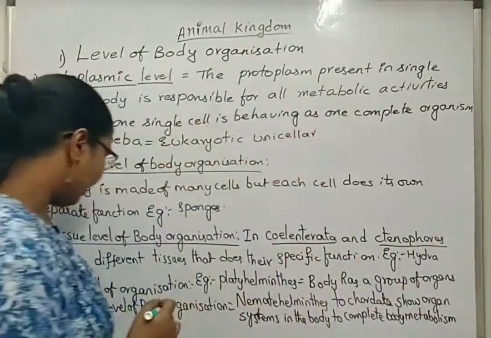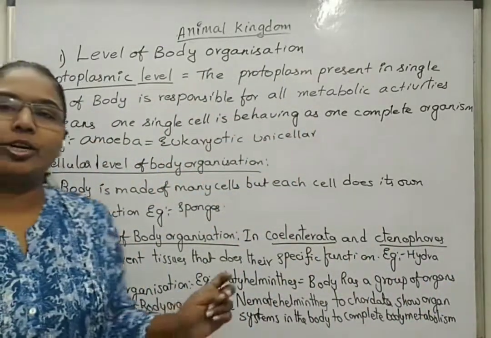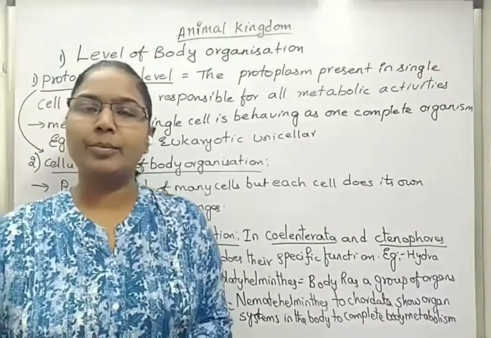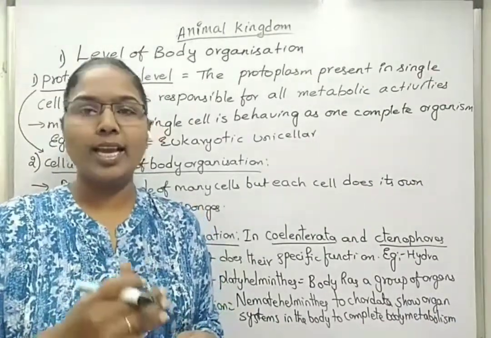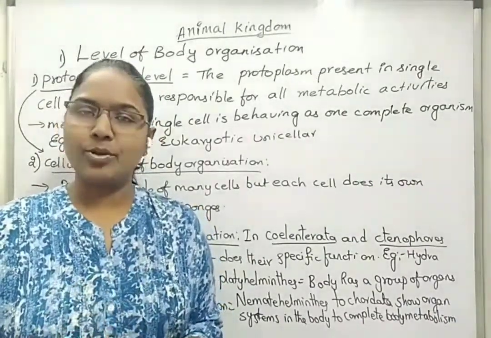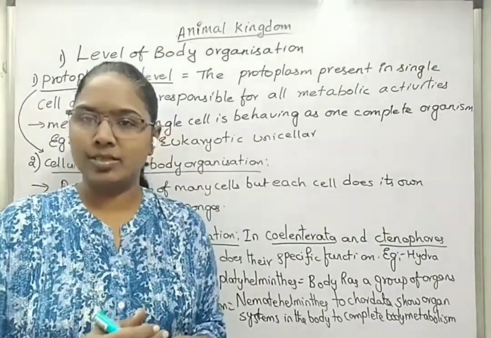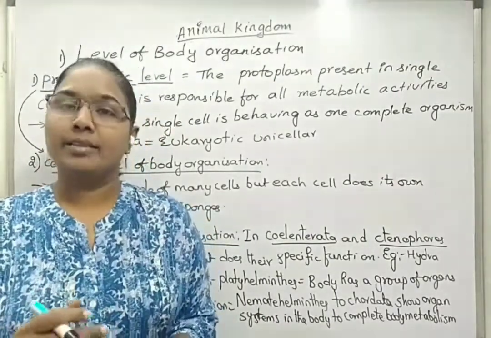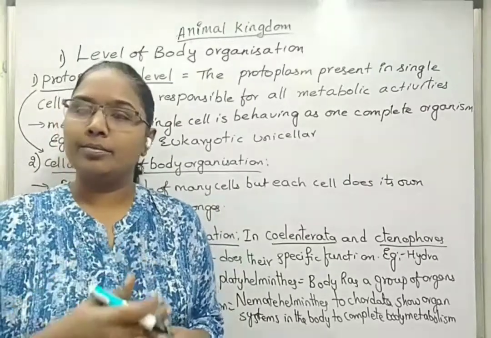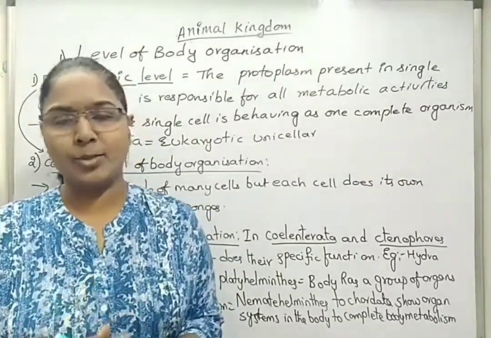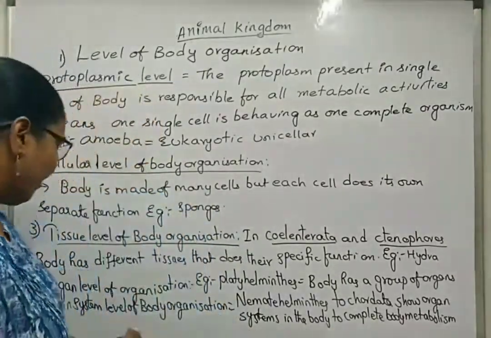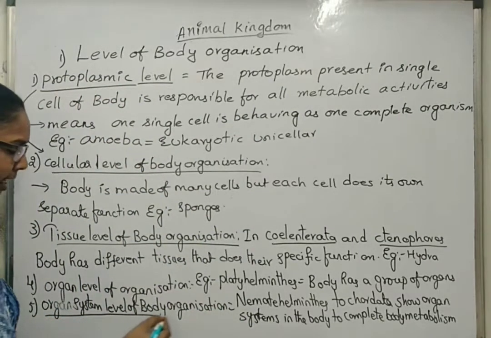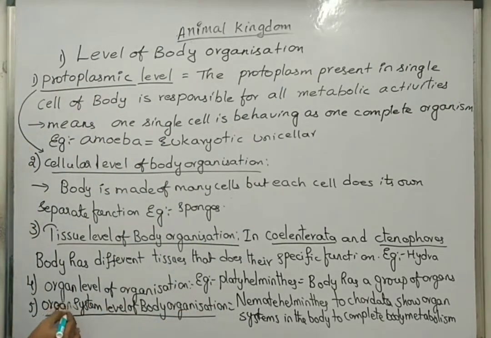In the case of this organ system level of body organization, there is coordination between each and every organ system. For example, there is coordination between the digestive system and the excretory system. There is coordination between the circulatory system and the respiratory system. So, in the case of higher organisms, we can see organ system level of body organization. This is about levels of body organization.